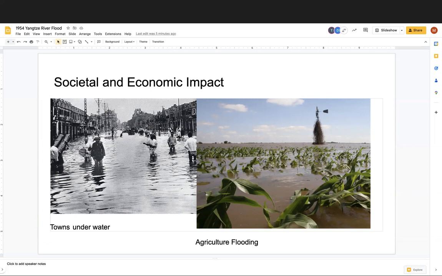Hubei province's economy in 1954 was primarily based on agriculture. Due to the floods, almost all agriculture was wiped out. The flooding deposited sand into fields, preventing farmers from being able to plant crops for over a year. This significantly damaged their agricultural-based economy.